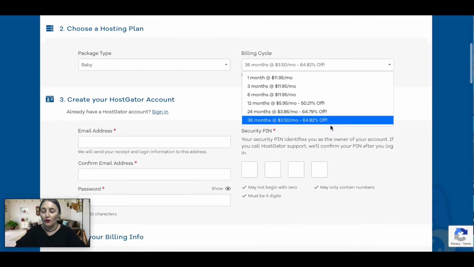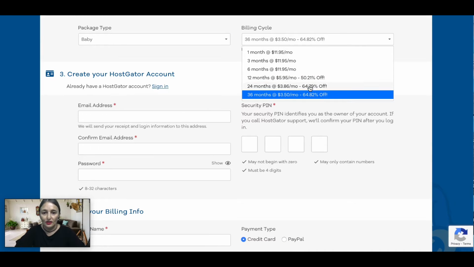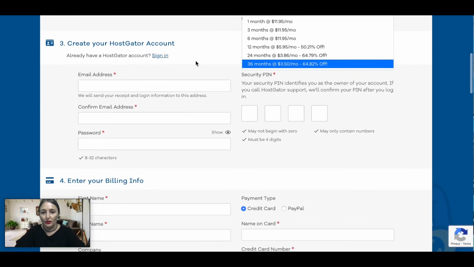So if you know for a fact that you want to be blogging or have your site for at least 2 to 3 years, then I would definitely go for the 36 months because it'll give you the most discount. Once your cycle has elapsed, you are not going to be able to get these kinds of discounts again. So just want to let you know, but choose whichever one you feel comfortable with.